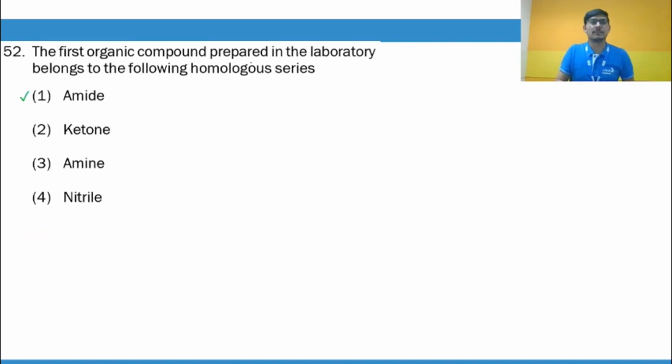The first organic compound prepared in the laboratory was urea, and urea has the functional group amide. Okay, so this is the amide functional group.